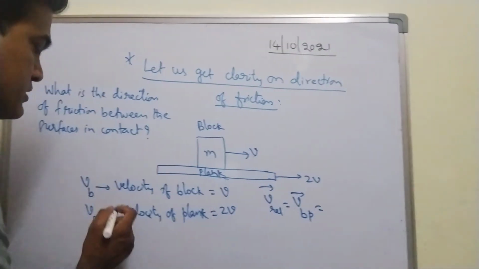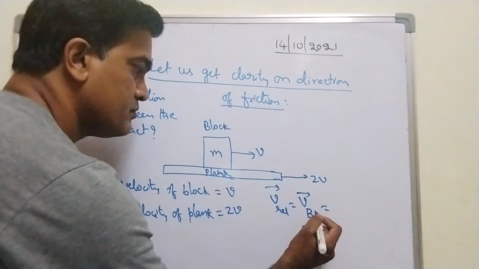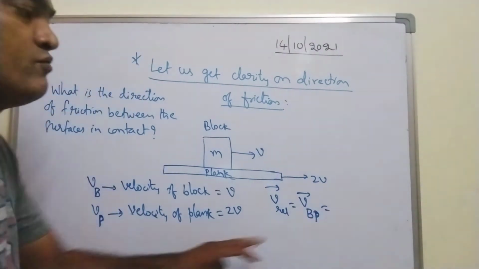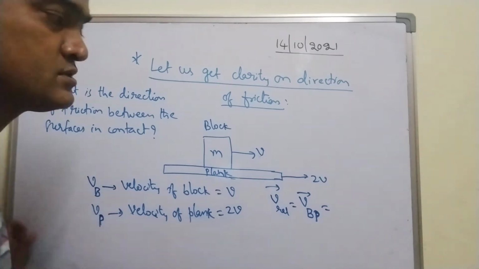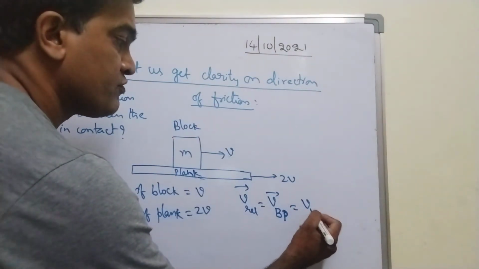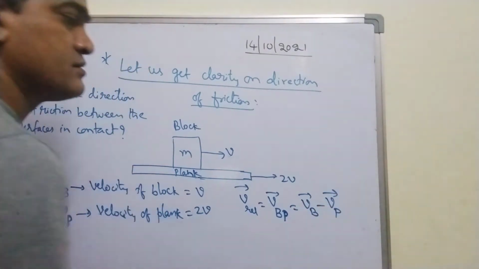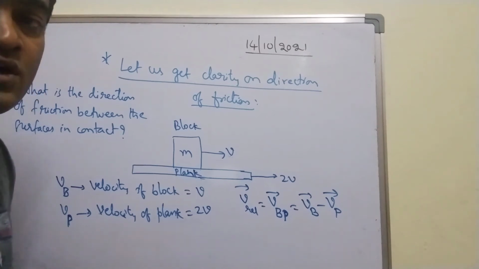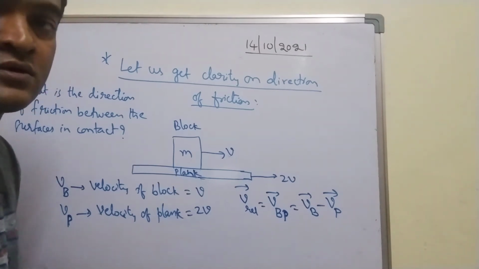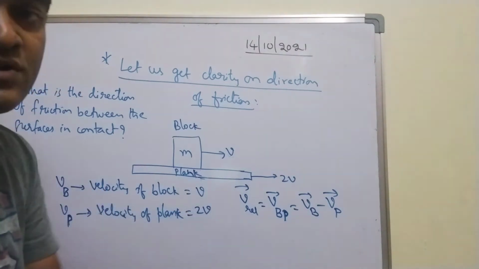Velocity of block with respect to plank. So how to write this? Velocity of block minus velocity of plank. Remember the relative velocity concept, go through my previous videos.